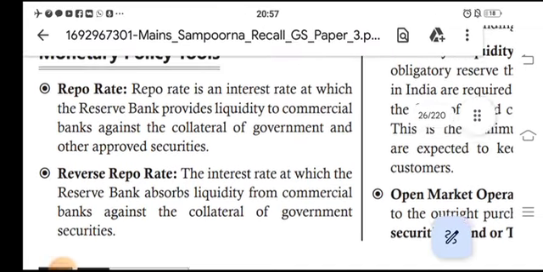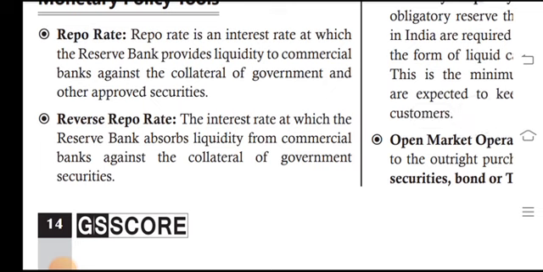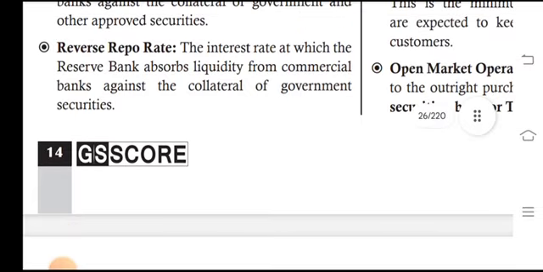Repo rate is the interest rate at which the Reserve Bank provides liquidity to the commercial banks against the collateral of government and other approved securities. Reverse repo rate: the interest rate at which the Reserve Bank absorbs liquidity from the commercial banks against the collateral of government securities.